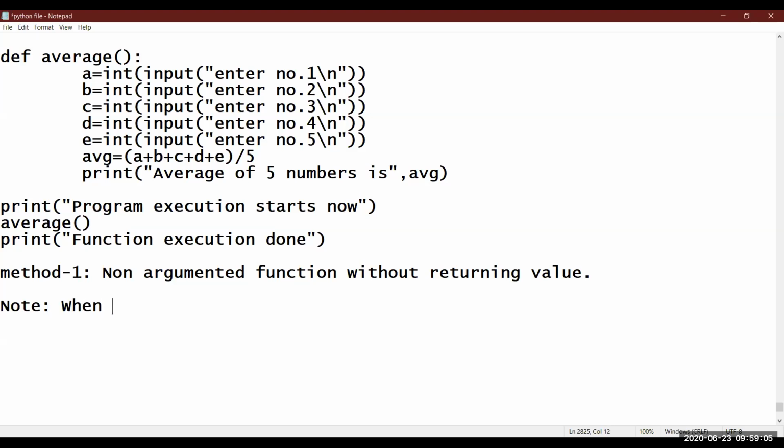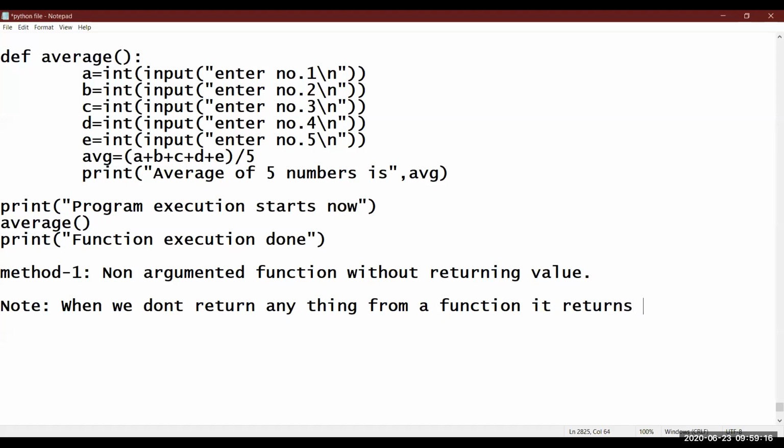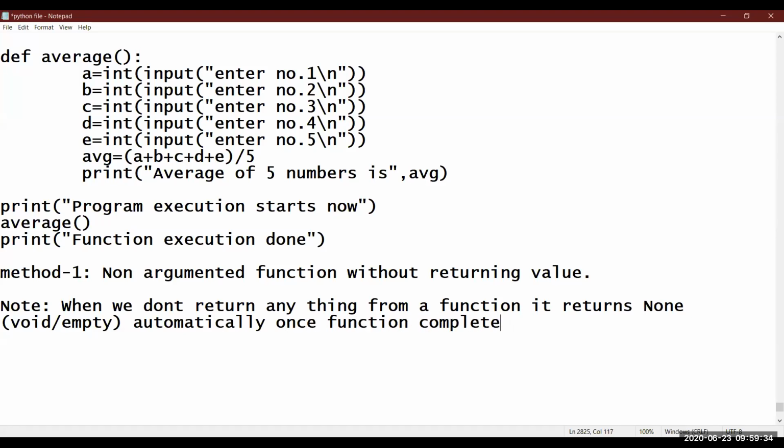When we don't return anything from a function, it returns None. That means void, or you can say empty, automatically, once the function completes its execution.